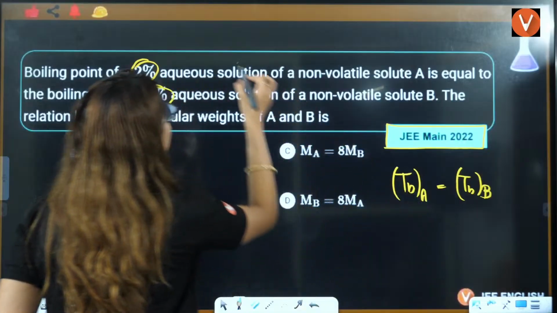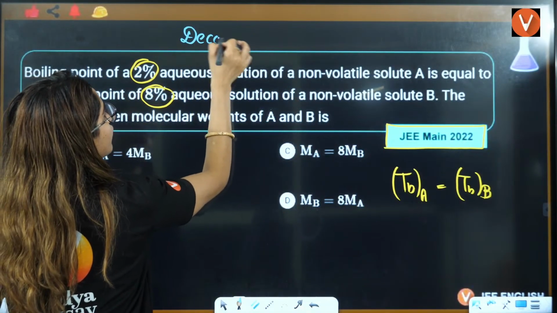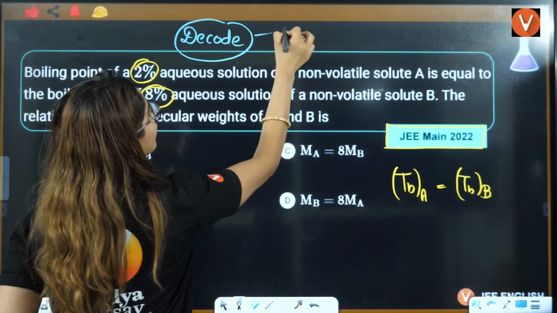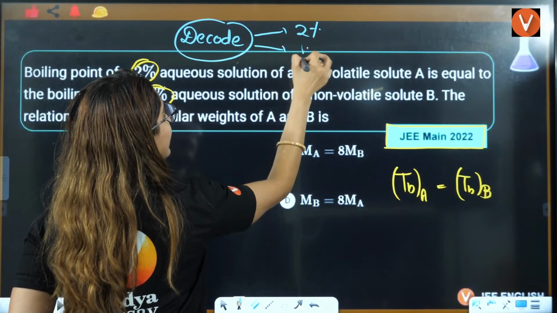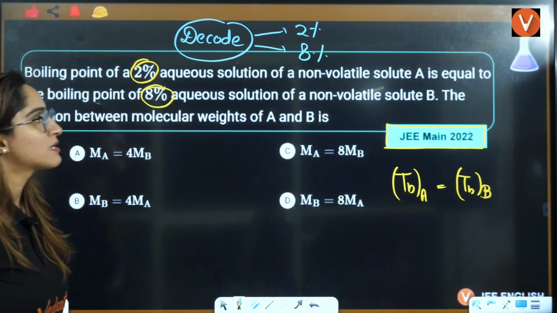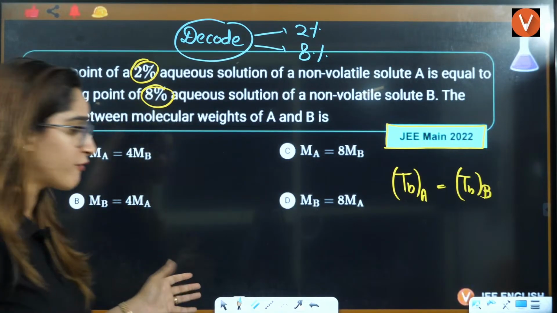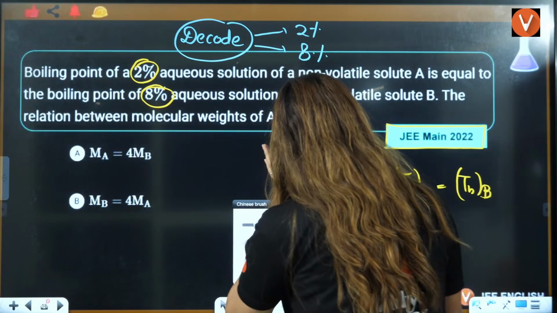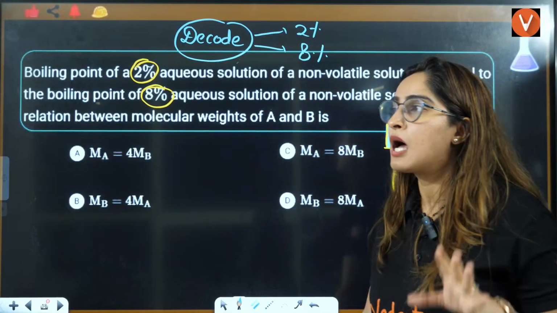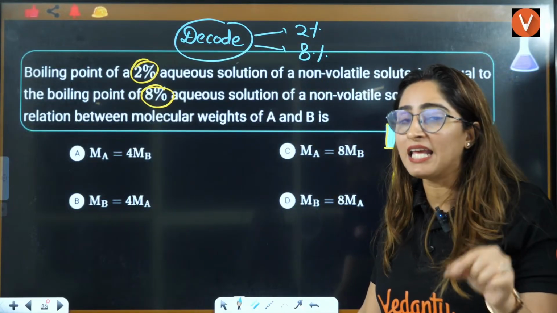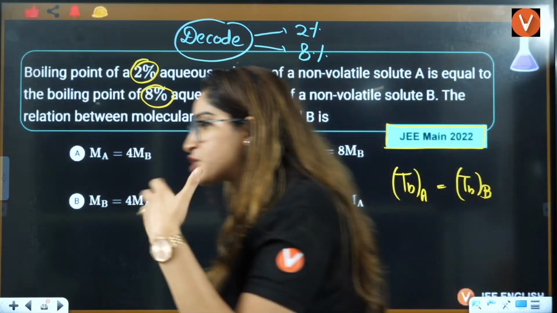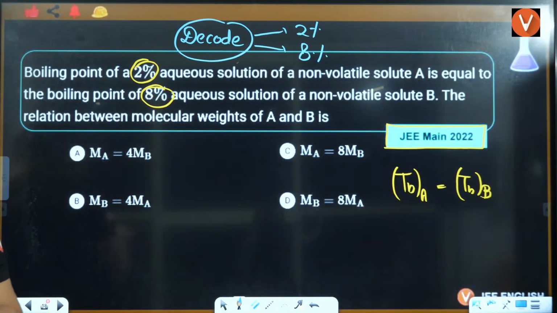Firstly, let's decode 2% solution and 8% solution, right? Students, here nothing is given. If it is weight by weight, weight by volume, or volume by volume, nothing is given to us. But we know that in molality, we use weights. So what is your idea of what will be given to us here?